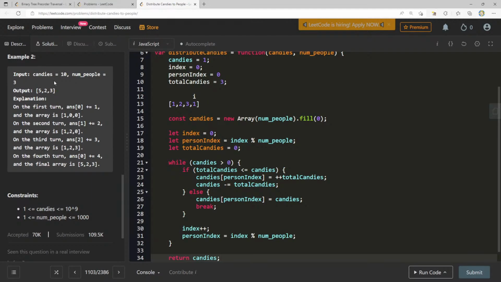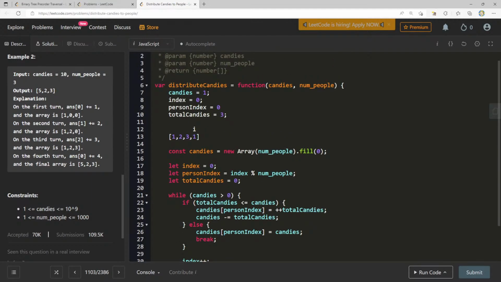Now I want to do the same thing for this next example. This example is going to be way more interesting. So candies is 10, index is 0, person index, we have total candies of 0, and we have 3 people this time. All right, let's go for it. Candies greater than 0. Yep, total candies, 0 less than or equal to candies. So we increment total candies by 1, and we add 1 here. And now we remove 1 from here, so we have 9. Increment index, that's 1. Person index is 1.